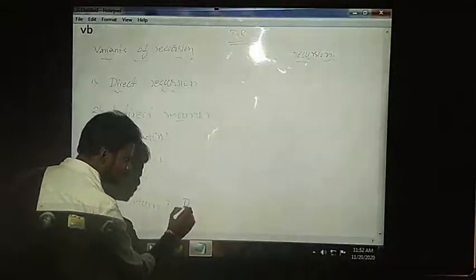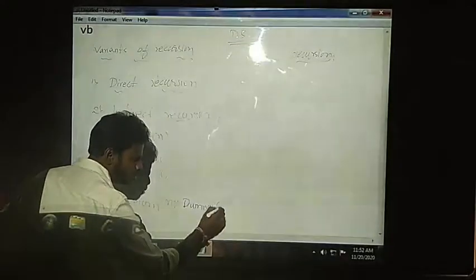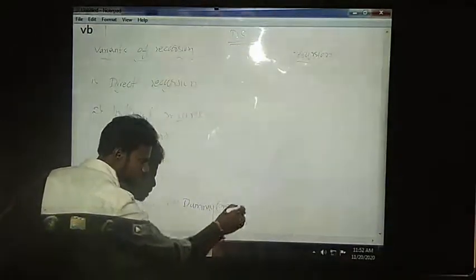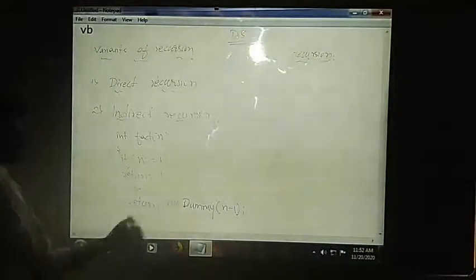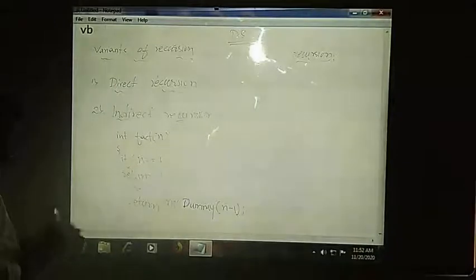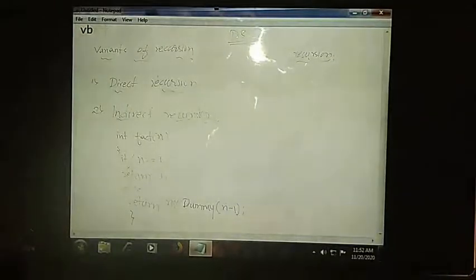I will say one function called dummy. I will call a function called dummy, to which I will be sending n minus 1. See, in this place, if we are writing fact of n minus 1, then that will become a direct recursion. But here I am calling one more function in order to do the factorial.